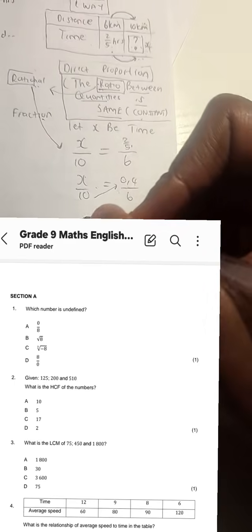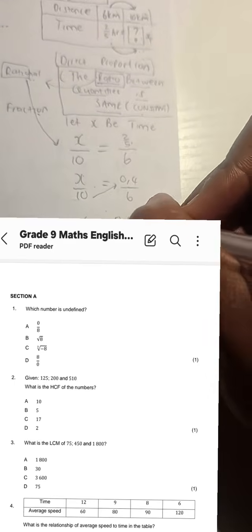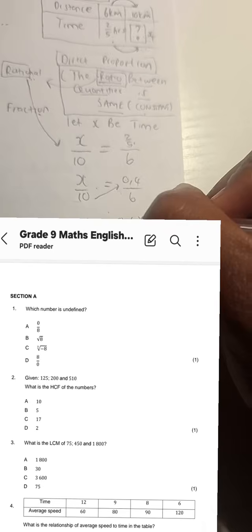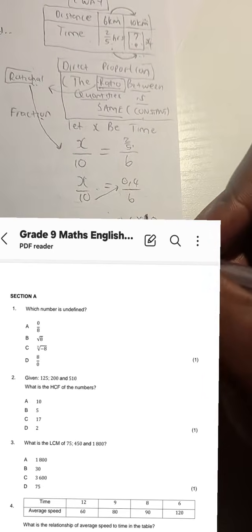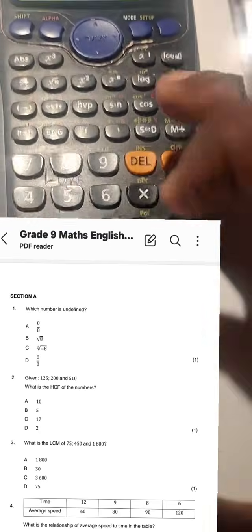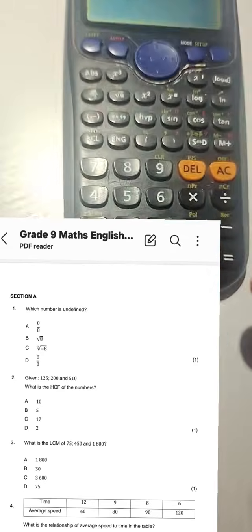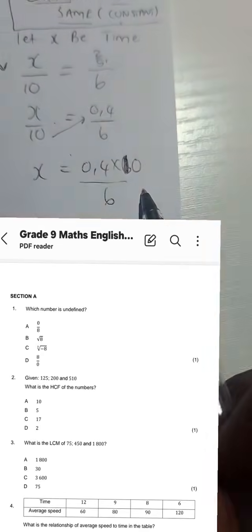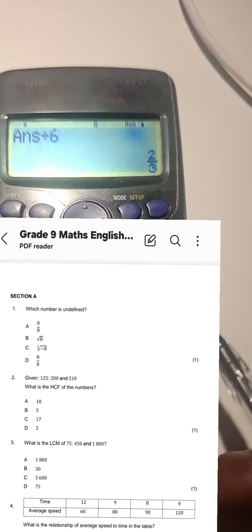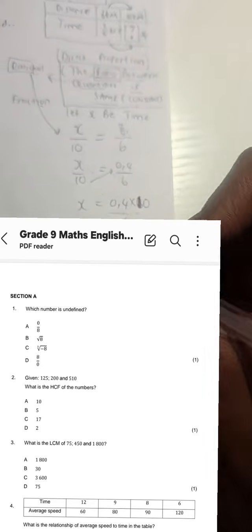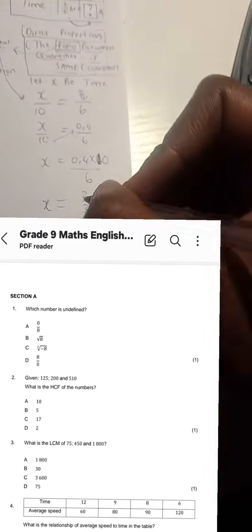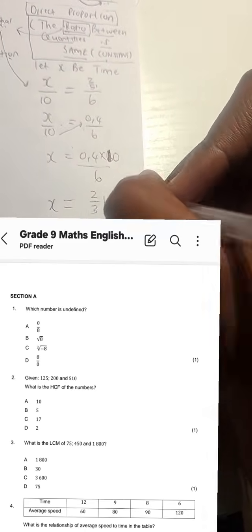You just cross multiply. x is equal to 0.4 times 10, you are cross multiplying, divided by 6. You take your calculator, you say 0.4 times 10, and then after that, we divide by 6. What do we get? 2/3. That is the answer. We get x is equal to 2/3. So it's 2/3 what? Hours.